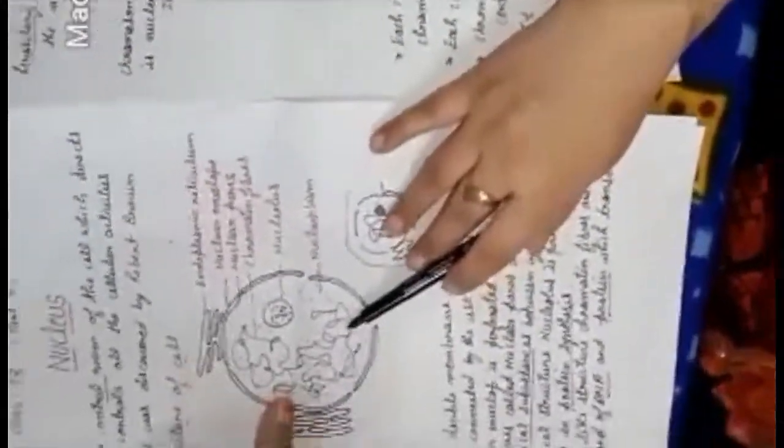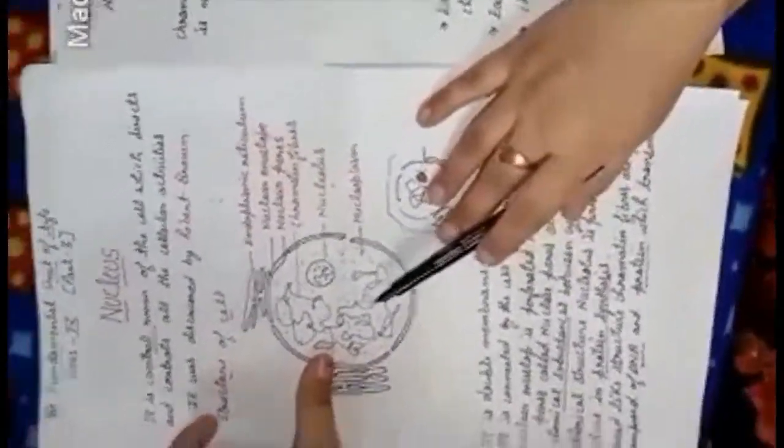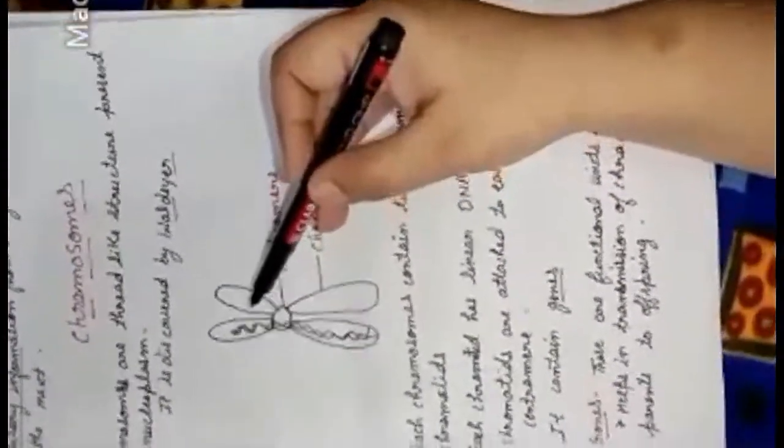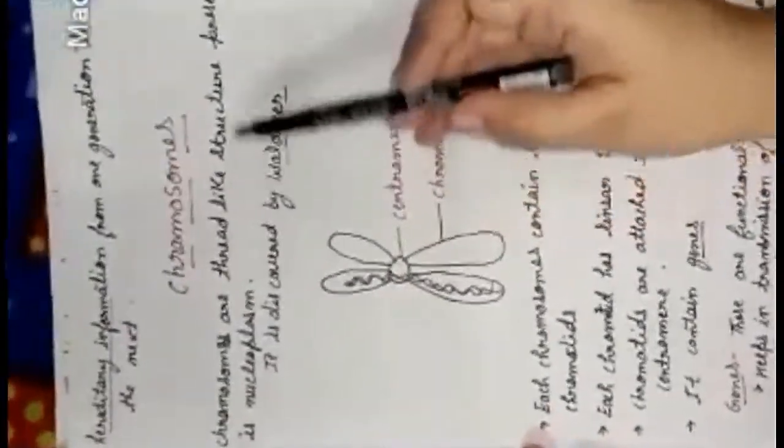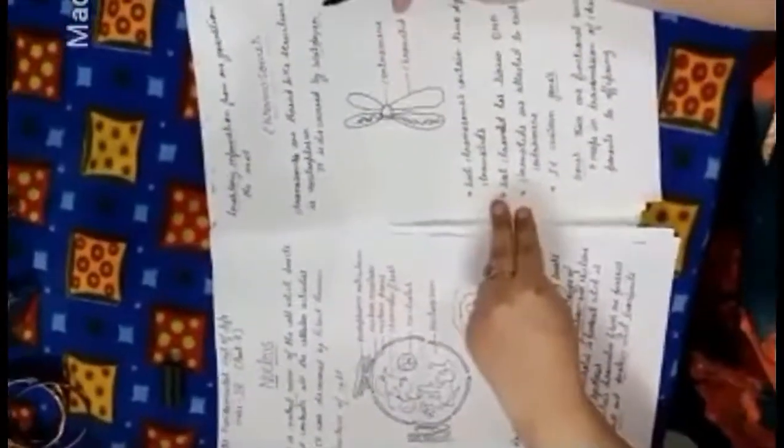Now when these thread-like structures are condensed, they are converted into chromosomes. In the other stage of cell division, the chromatin fibers condense and become like this, and these are called chromosomes. Chromosomes are the thread-like structures present in the nucleoplasm. Chromosomes were discovered by the scientist called Waldeyer.